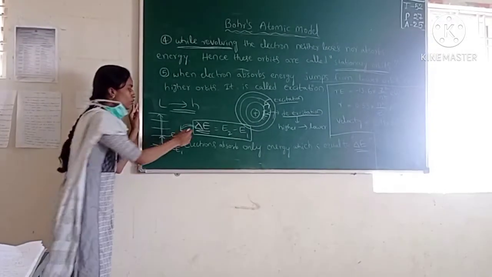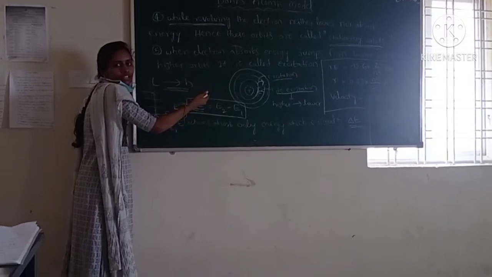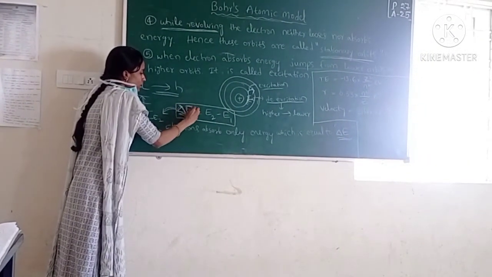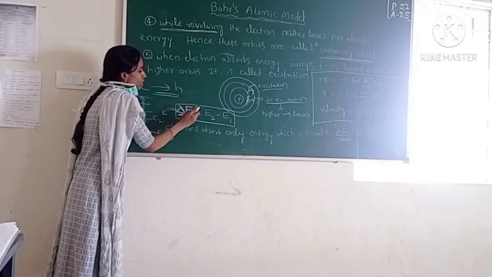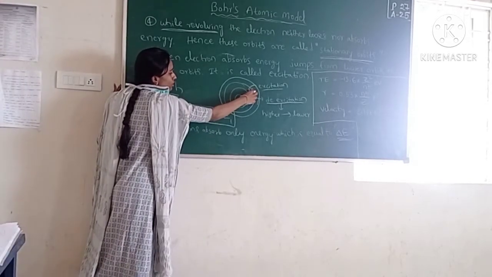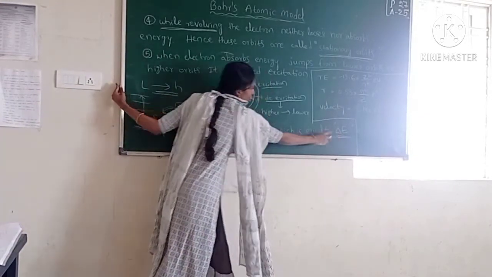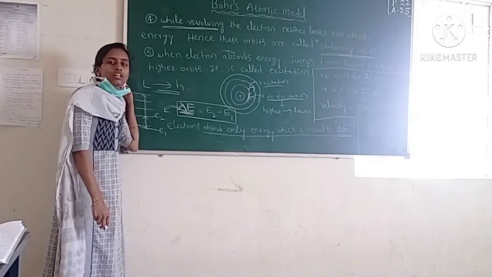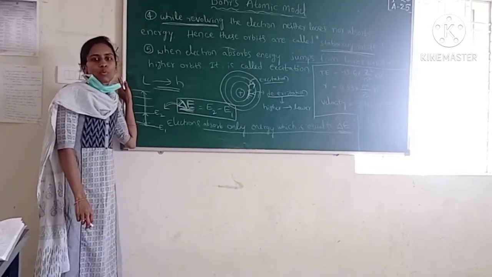When we give this much energy, it will go to the higher level, and it absorbs only this much energy. If you give any amount of energy, the electron absorbs only this energy, meaning the difference between the two orbits. It can absorb only energy equal to delta E. Delta E means absorbed or emitted energy. So these are some postulates of Bohr's theory.